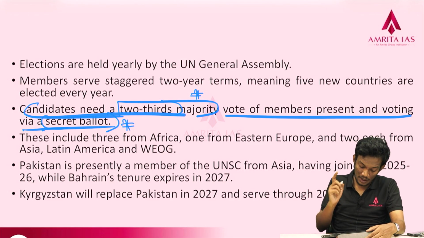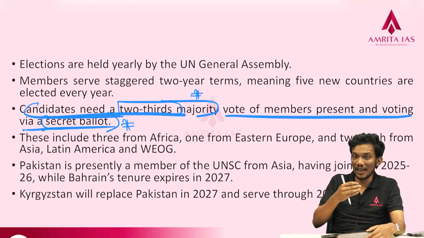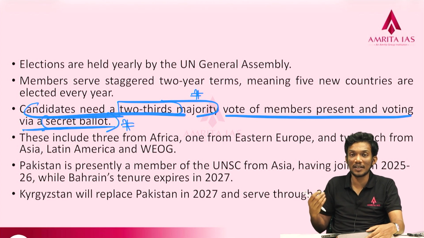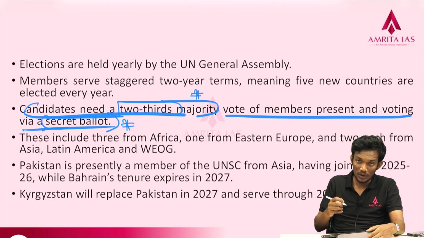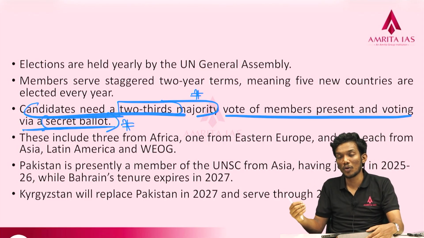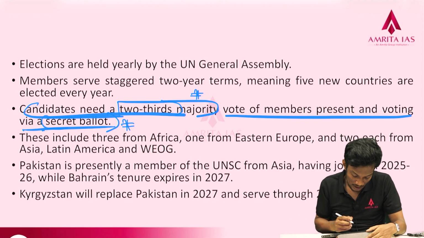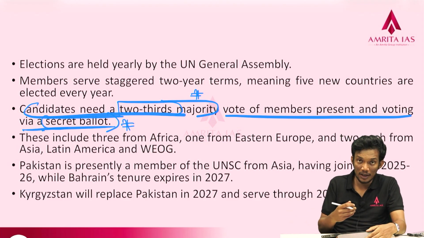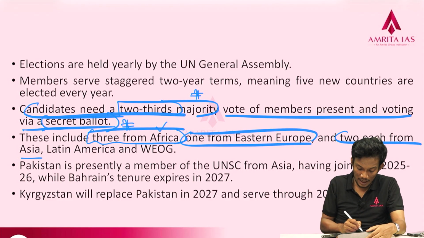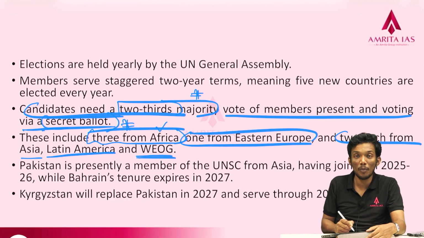Now, as we can see, India is actually campaigning for that one seat where Tajikistan is standing. So it is regional representation. There are 2 seats from Asia, and 1 seat is going to be vacated next year. So let's see how the non-permanent seats are distributed: 3 from Africa, 1 from Eastern Europe, and 2 each from Asia, Latin America, and Western Europe and other countries.